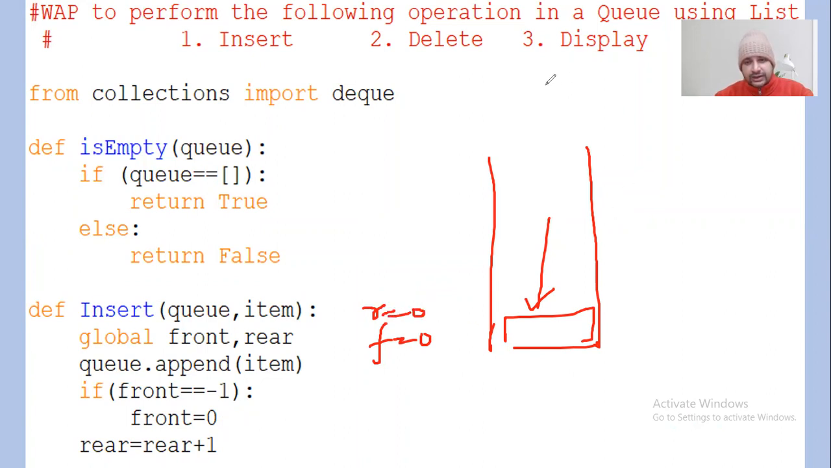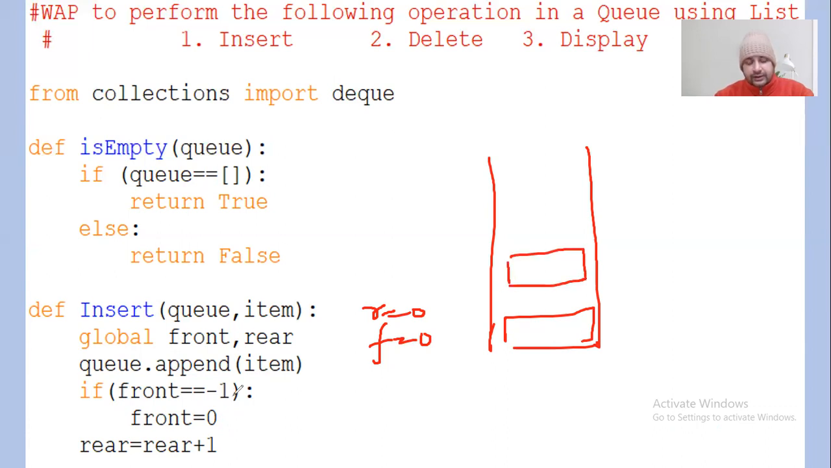Insertion is always done at the rear end. So that's why the rear is 0. So the element has been inserted here. Now next time when you insert one more item, what exactly happens? The queue will simply append the next item. So the next item is going to be appended here, right?